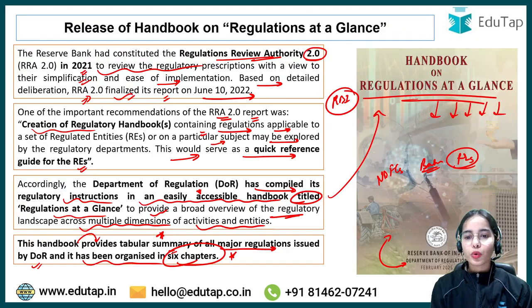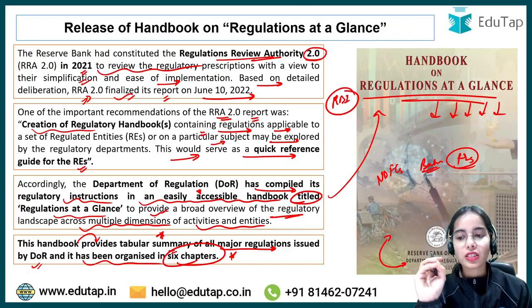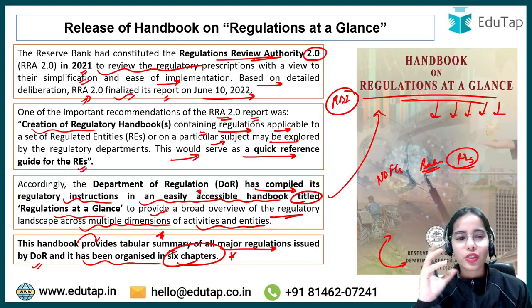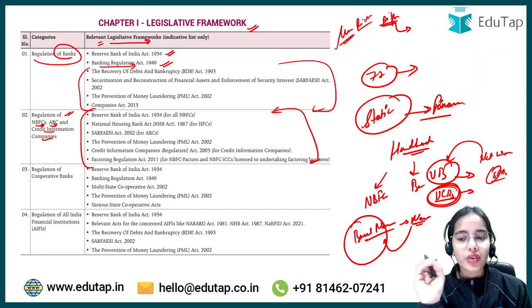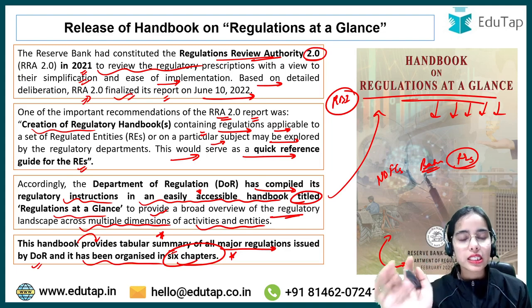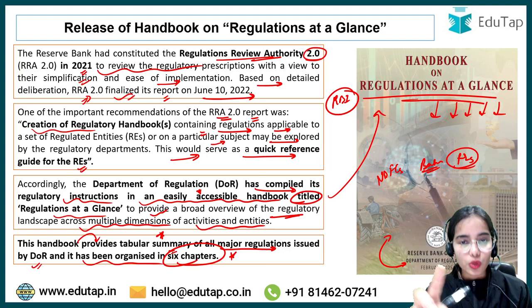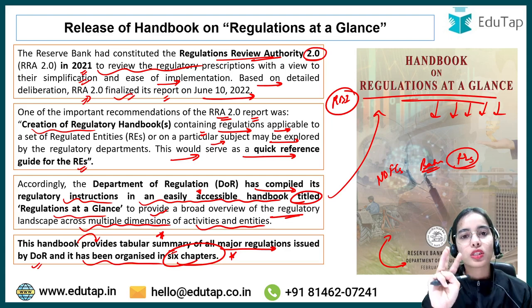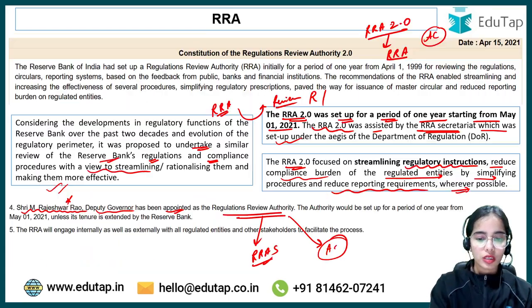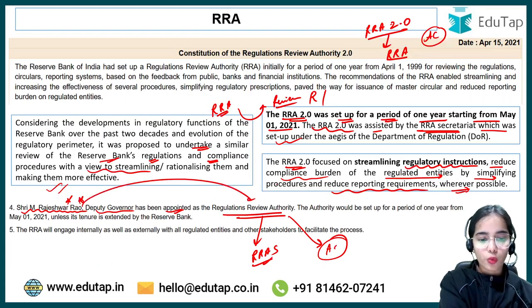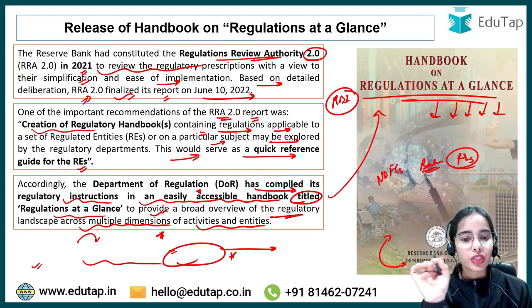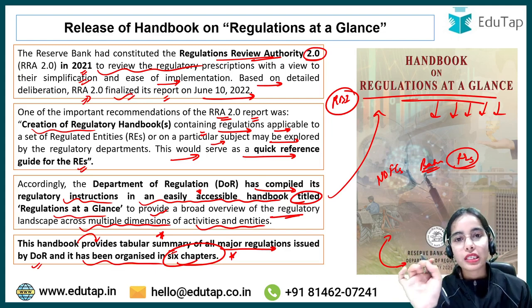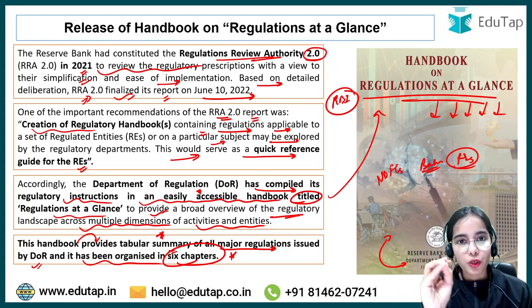I'm not going to discuss all the data points, because then I will have to discuss the 77 pages of this handbook, which I don't think is relevant here. Just try to understand that this handbook is released on the recommendation of RRA 2.0. When was this RRA 2.0 formed? Who was the head of it? Shri Rageshwar Rao was appointed as the RRA. So these are some of the things that you need to remember. How many chapters are in this handbook, and who released this handbook, which department? The Department of Regulation of RBI.